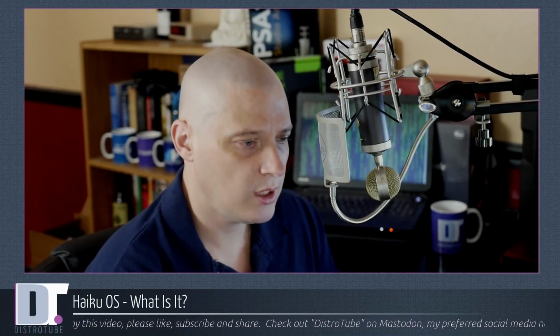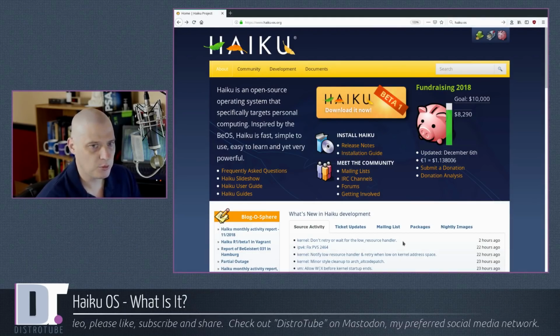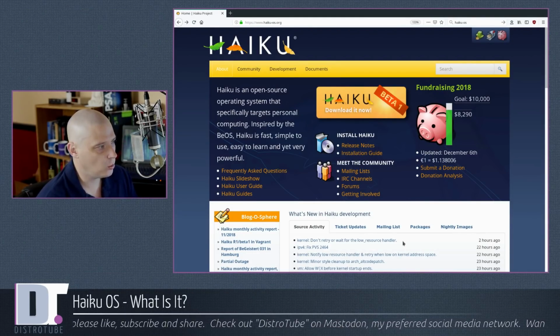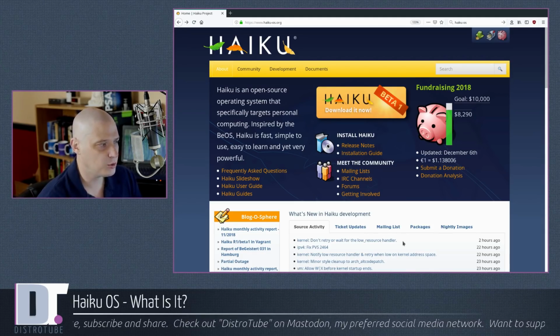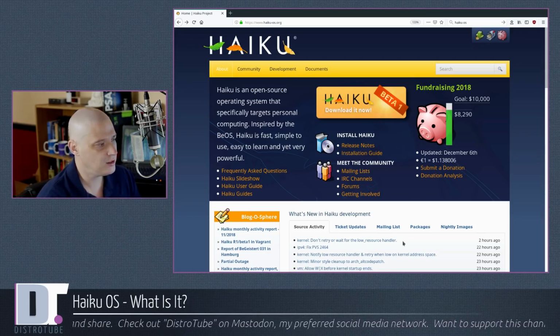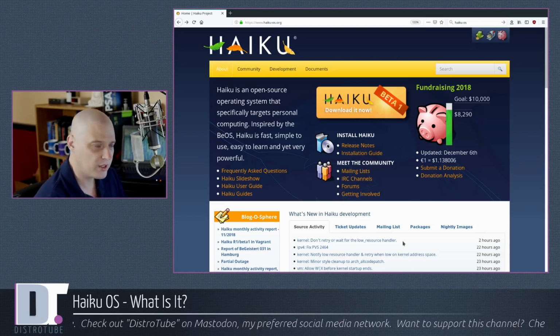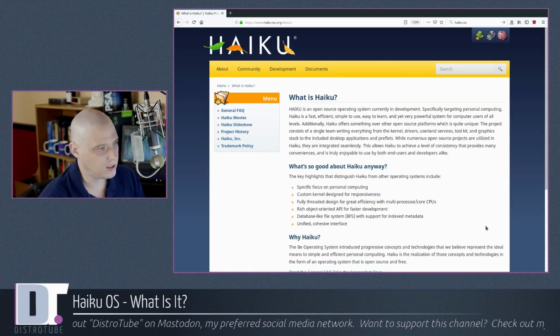So, what is Haiku OS? Let's go to their website. Their official website is haiku-os.org. Reading the blurb at the top of the page: Haiku is an open source operating system specifically targeting personal computing, inspired by BeOS. Haiku's fast, simple to use, easy to learn, and yet very powerful. Neat little marketing blurb there at the top of the page. For a little more info, let's go to their About tab here.